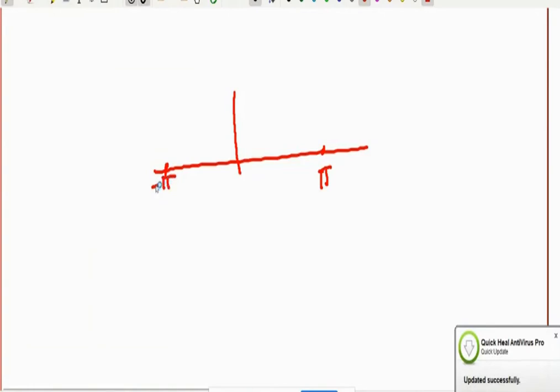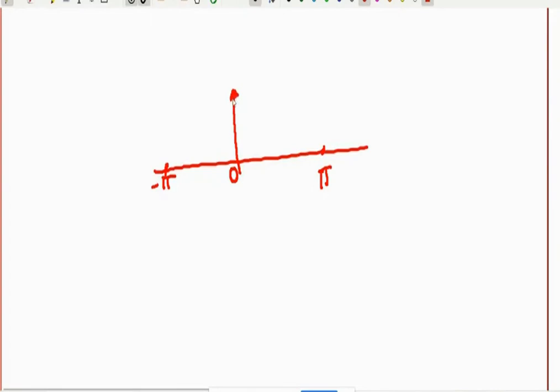So your digital frequencies are in the range from plus pi to minus pi. Range of frequency is from plus pi to minus pi, because we are plotting it on a circle that is repeated after 2 pi. So the digital frequency has a repetition after 2 pi. So on the digital axis we have 0 to pi and 0 to minus pi.